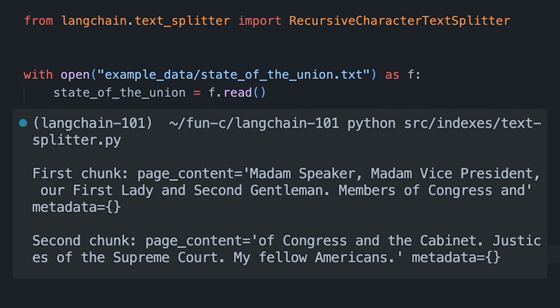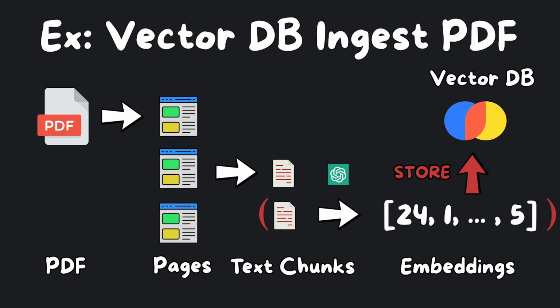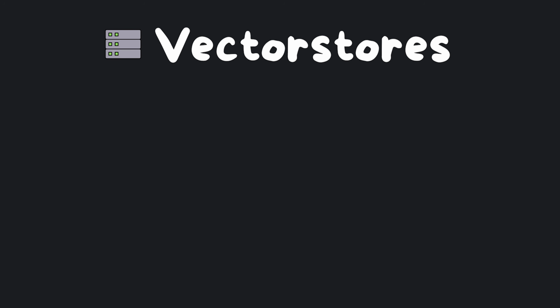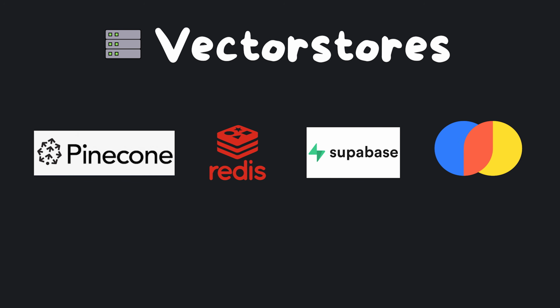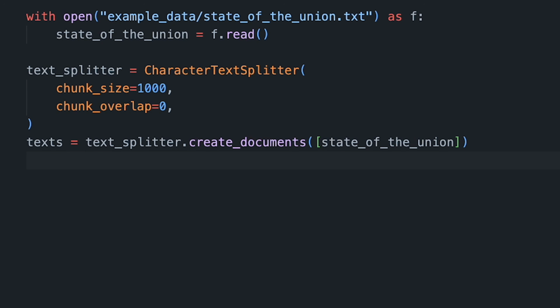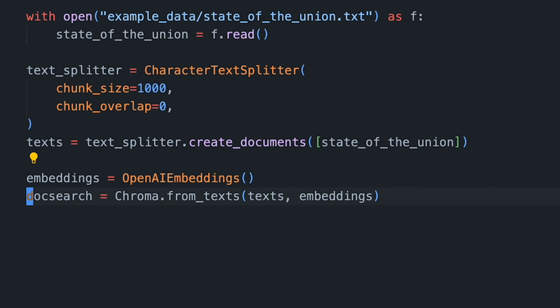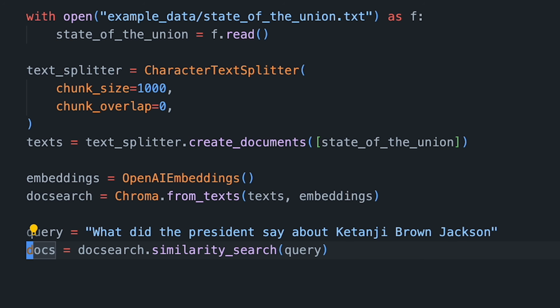Now that we have text chunks, we'll want to embed and store them to eventually retrieve them using Semantic Search, which is why we have Vectorstores. This part of the indexes module offers multiple integrations with vector databases like Pinecone, Redis, Supabase, Chroma DB, and much more. Once you have your documents ready, you'll want to choose your embedding provider and store the documents using a vector database helper method. Now we can write a question and do a similarity search over the vector space.